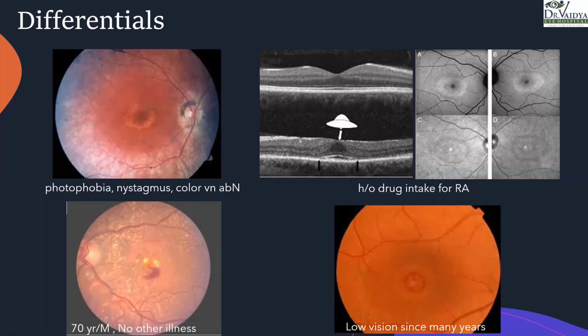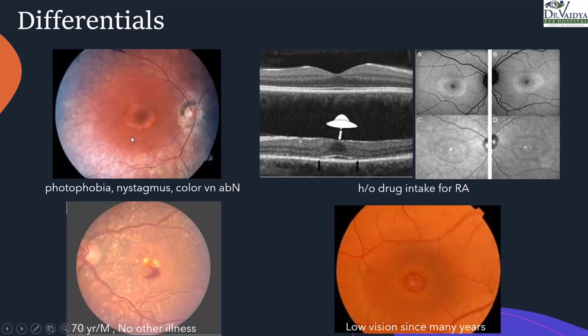Yeah. So try and answer from the left-hand side picture. The photophobia, nystagmus, and normal color vision. Say history of any drug intake like hydroxychloroquine. No. Okay, there is, in the right side, bullseye macula. Yeah. So these are all differential diagnoses for bullseye maculopathy, right? Yes. Okay, so the first patient has photophobia.